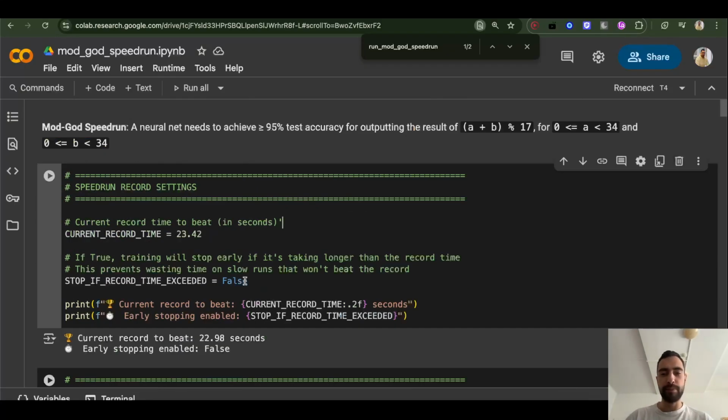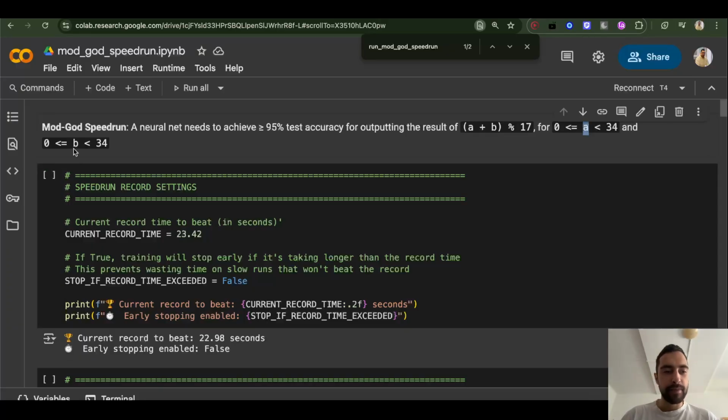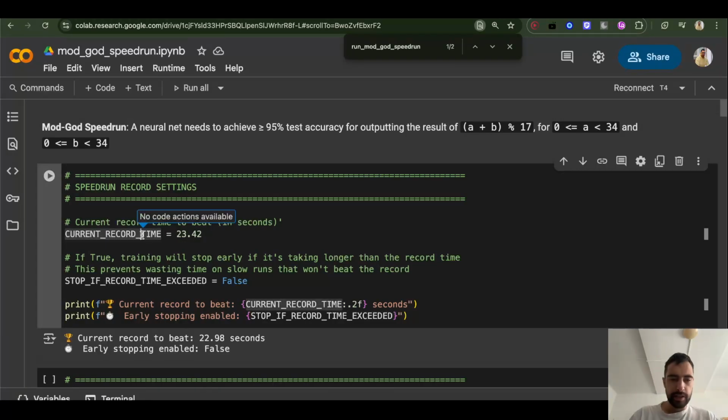It's a very simple setup. We have two numbers, A and B, and both of them are between 0 and 34 randomly. The neural network needs to learn, for any number A and B, to calculate A plus B mod 17. So remainder, this is remainder by division with divisor 17. This is my current record, although I didn't even try too much to ablate or try different sizes, so I think it will be pretty easy to break this record.